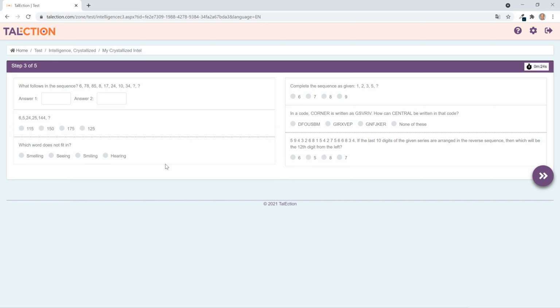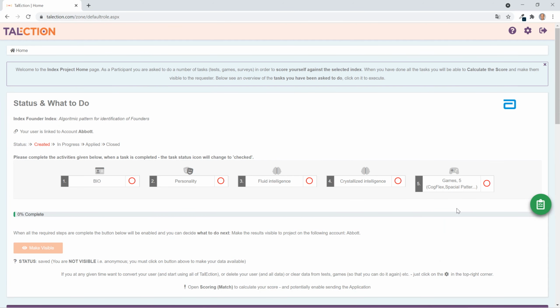And then there are 3 steps where you have different questions that you are supposed to answer. You just select, or you answer your question or answer directly, and then when done you press next. And step 3, 4 and 5 are similar questions or challenges with increasing level of difficulty. Having completed step 5 of this Crystallized Intelligence test, you are taken to the results page and then presented with the results. And if you want to take the next step activity or go back to the home page.